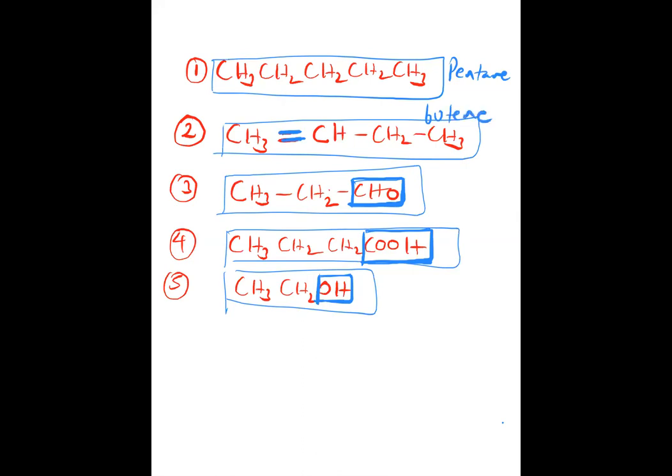So this is a pentane. First one. Second one is butene. Third one is propanol. Fourth is butanoic acid. Fifth is ethanol. Fourth is 4 carbon, so butanoic acid. Third is 3 carbon, so propanol, CHO. Second is 4 carbon, so butene. First is 5 carbon and all single bond, so pentane. Fifth is 2 carbon, totally 2 carbon, so ethanol.